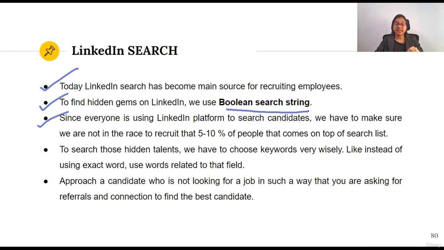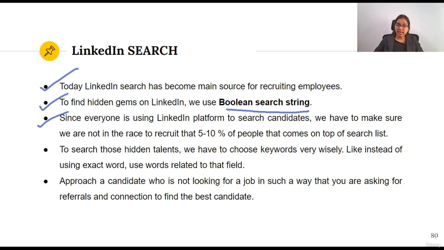This shows us that the people from normal searches are not the final people. There are a lot more talented people who have hidden their profiles or have not used those common keywords.